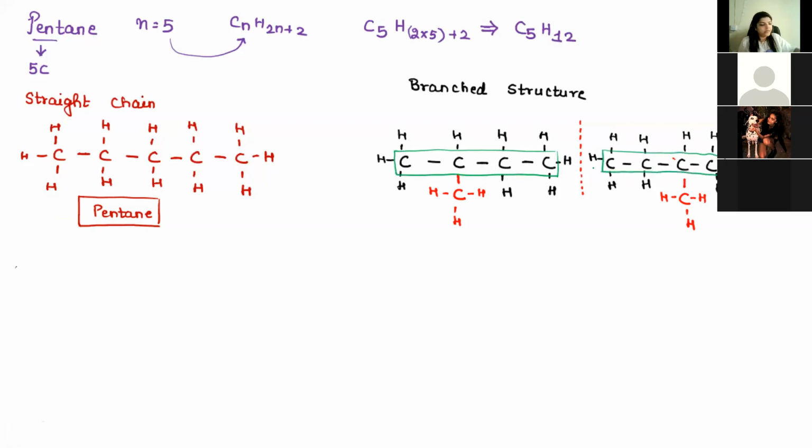Now I'll start numbering. When we number the branch structure, there is another rule we are going to learn. Rule, note point. While numbering the parent chain, the substituent should get the least numbering.